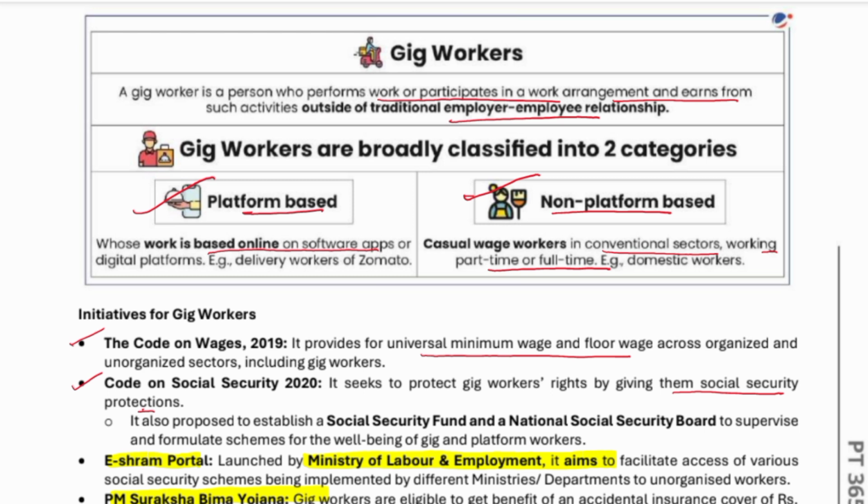Gig workers are broadly classified into two categories: platform-based and non-platform-based. Platform-based workers are those whose work is based online on software apps or digital platforms, like delivery workers of Zomato. Non-platform workers are casual workers in the conventional sector, working part-time or full-time.